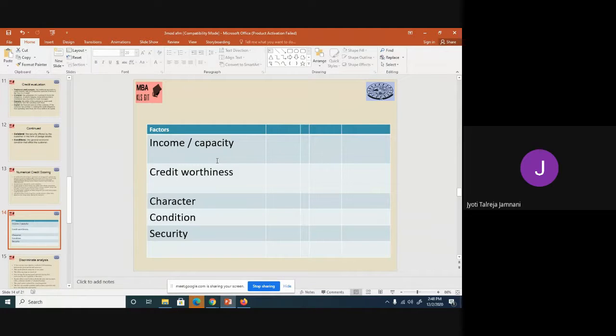Income, ma'am. Okay, so maybe we will give 50% weightage to income. Then second, to which do you want to give more weightage? Let's make it 40%.